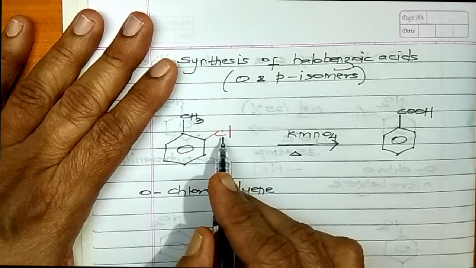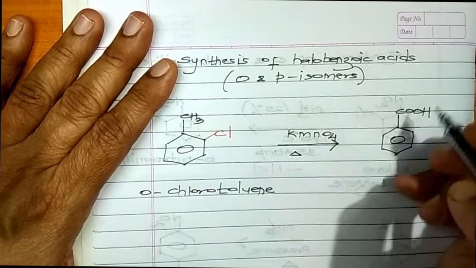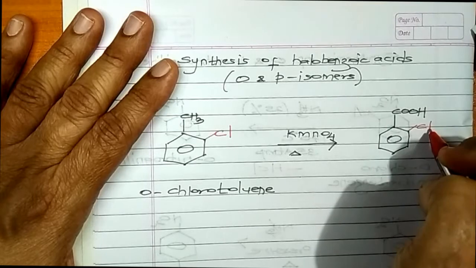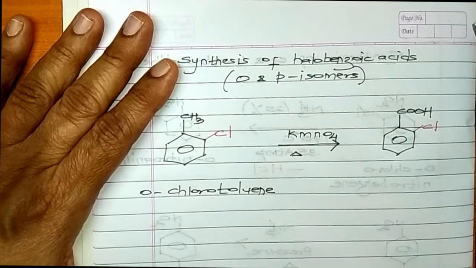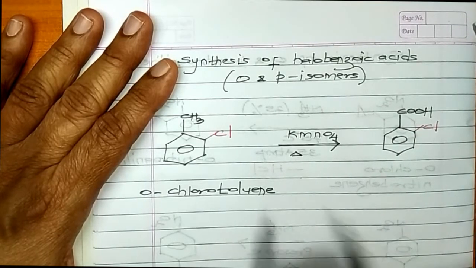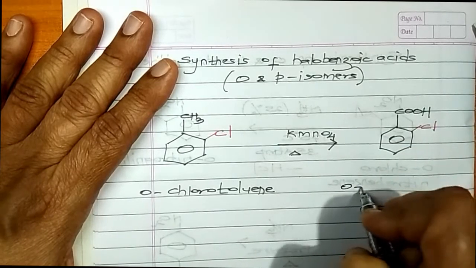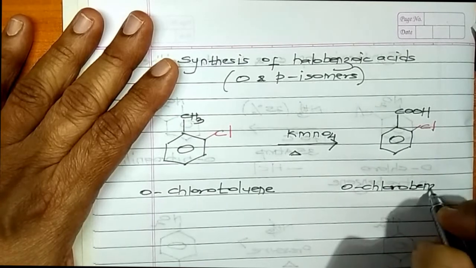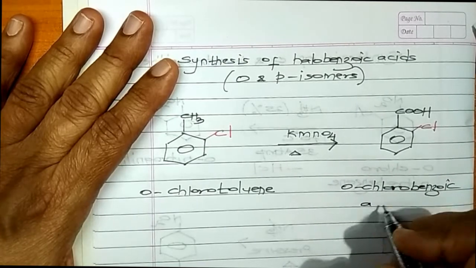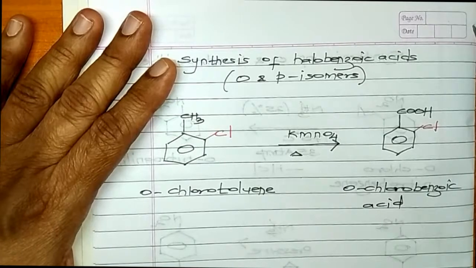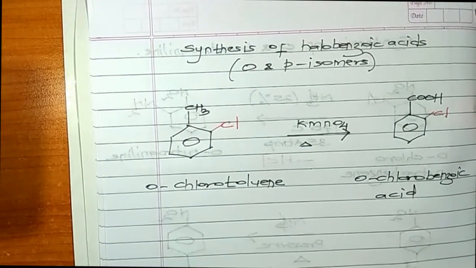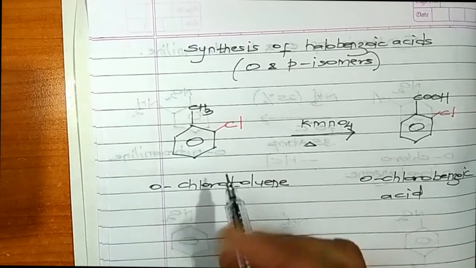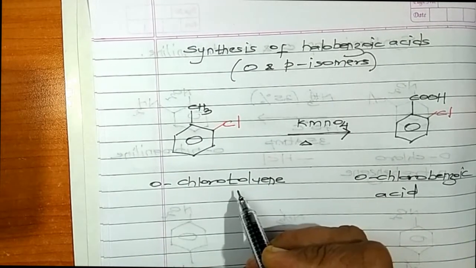What happens to the chlorine atom? The chlorine atom does not take part in the reaction. So it will remain as it is in the same position. Now this compound which I have got on the paper right now is nothing but orthochlorobenzoic acid. The compound which you prepared is orthochlorobenzoic acid. I repeat, my starting material is orthochlorotoluene.